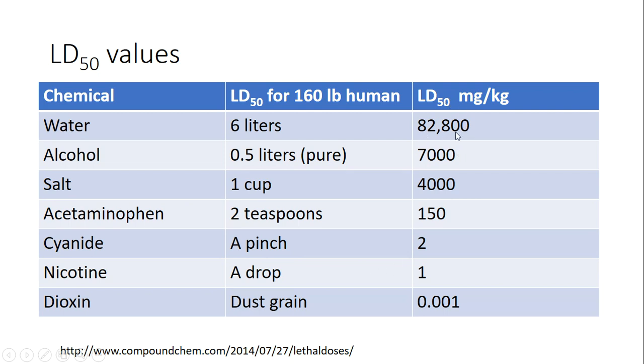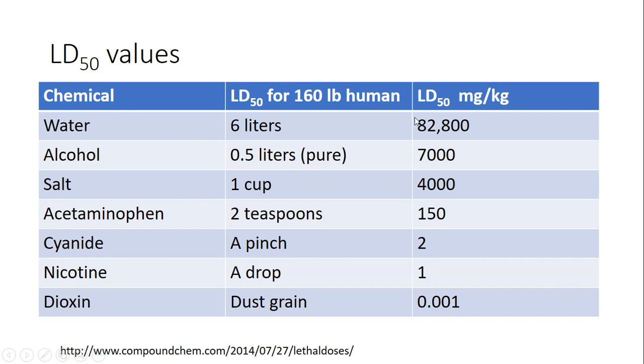This LD50, as you can see, the magnitude of the number is going down as the thing is getting more and more dangerous. And that's sort of the point, right? Dioxin, one of the more toxic things we know, 0.001 milligrams per kilogram will kill you. Just a dust grain worth of exposure will kill a 160-pound human. So anything can kill you. It's just the dose that you need. So water can kill you. It's just you need to drink 6 liters of it if you're a 160-pound human. All right. So that's one thing to notice, that dose determines poison. That's why something can sound so toxic, because if given enough of it, it can kill you.